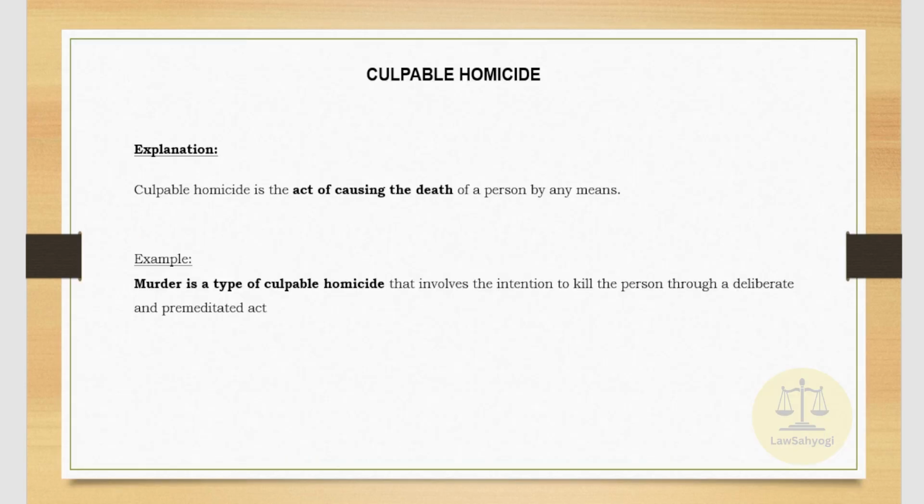Now, section 100 of the said Sanhita explains to us the offense of culpable homicide. Now, what is culpable homicide? So, culpable homicide is the act of causing death of a person by any means. We can take the example of murder as it is a type of culpable homicide which involves the intention to kill a person through a deliberate and premeditated act. Now, by premeditated act, we mean that it is a pre-planned or a chalked out plan.